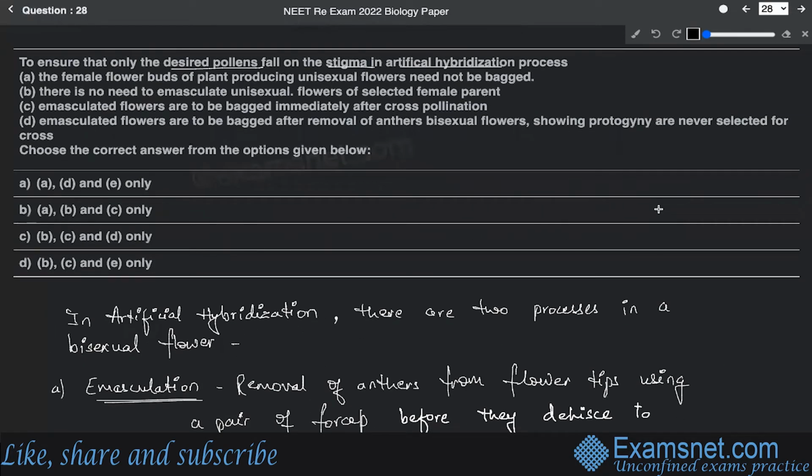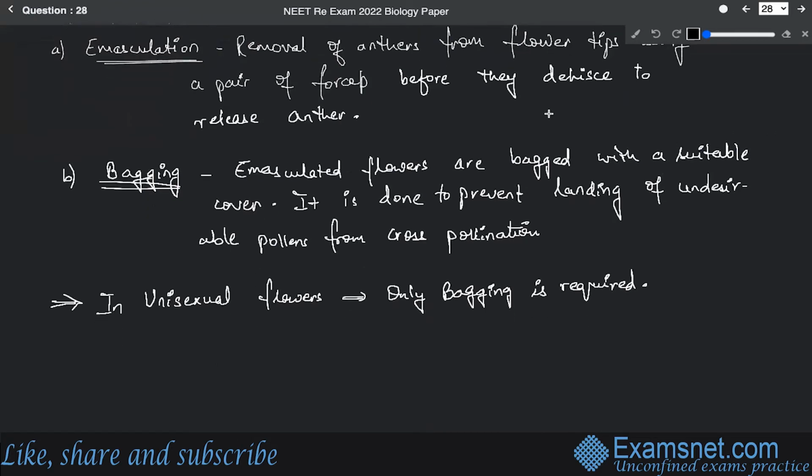All right. So if you just look into the options that have been given, the first option says that the female flower buds of plant producing unisexual flowers needs not to be bagged. Again, this is a wrong statement, because in case of unisexual flower, the bagging is required to prevent the landing of undesired pollen.